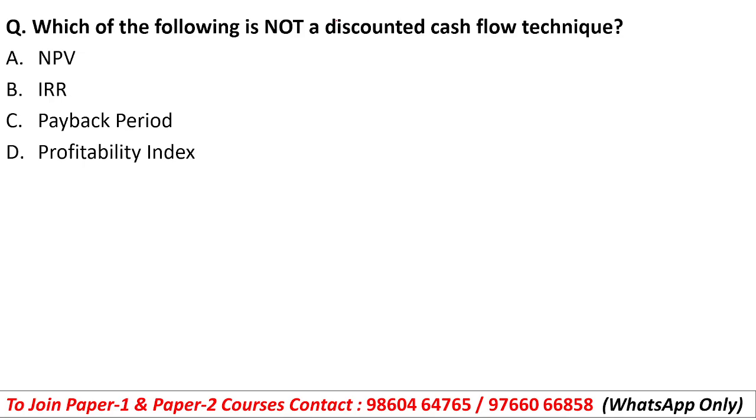So first question is, which of the following is not a discounted cash flow technique? This question is related to the capital budgeting topic, which is very important from your exam point of view. Capital budgeting techniques are classified into discounted as well as non-discounted techniques. In this question you have to tell which of the following is non-discounted. NPV is discounted, IRR, internal rate of return, is a discounted technique, profitability index is also a discounted technique. Payback period is a method of capital budgeting which is non-discounted in nature. So option C, payback period, will be the right answer.